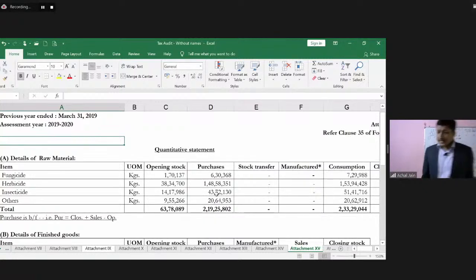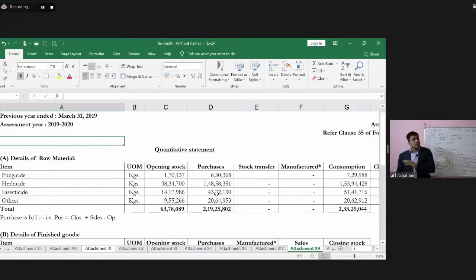But please understand that this disclosure is required if you start with it says in case of a trading concern. So that means if the company or the entity or the assessee is not into trading, then will this information be required to be disclosed? No. Then this reporting is not required. Secondly, as regards the audit procedures, how will the auditor verify this? This can be verified from the inventory records.